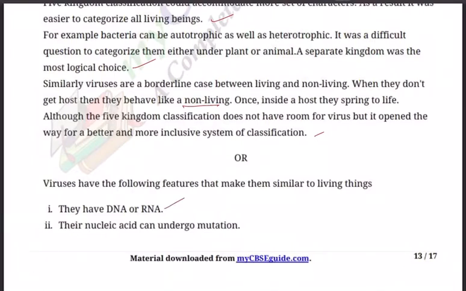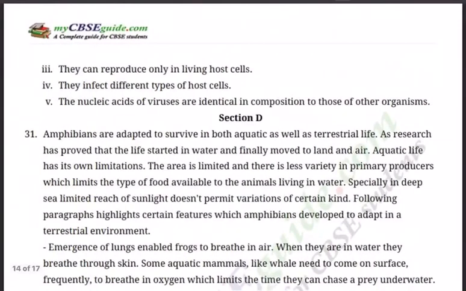List out, choice is there. List out some living features of viruses. Here also, you must be careful, living features, though we consider them borderline cases. Viruses, of course, have DNA and RNA, viral DNA and viral RNA. Most of the viruses have RNAs. Their nucleic acid can undergo mutation. That is the problem we are having now. The COVID-19 second strain also started in Europe. So there will always be mutations.